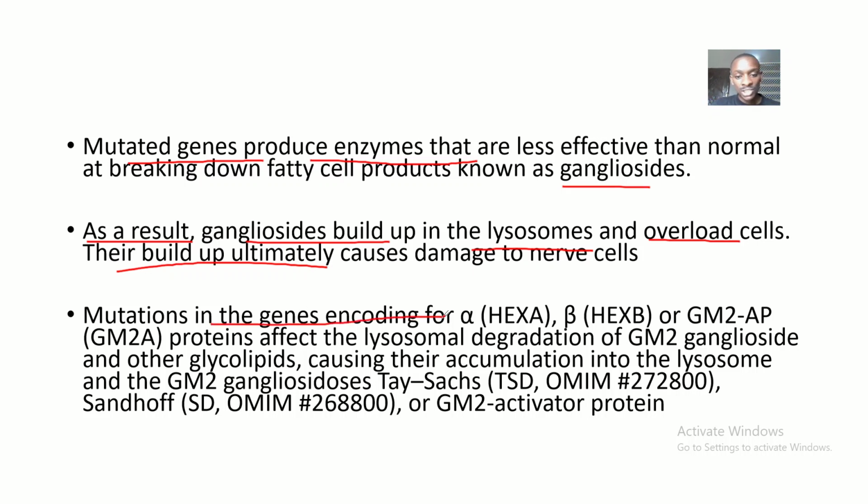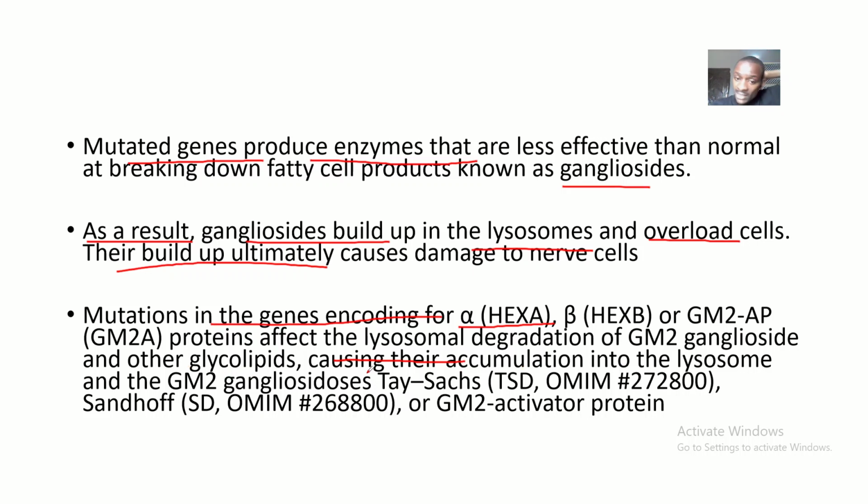So mutations in the genes encoding for alpha HEXA and beta HEXB, the type 2 gangliosides. These are the enzymes. Basically, any mutation in these genes, these are not enzymes, these are the genes, will affect lysosomal degradation of the gangliosides and other glycolipids.